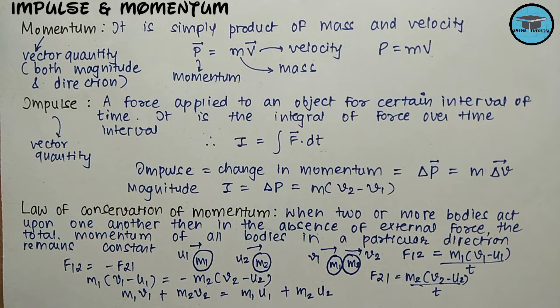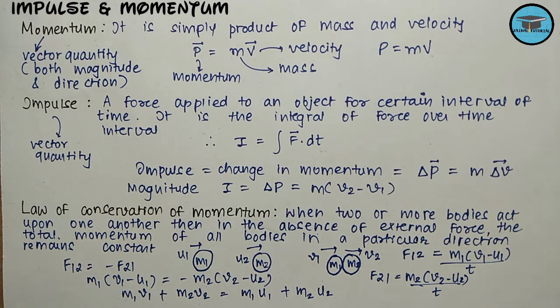That means the momentum before collision is equal to the momentum after collision. This is what the law of conservation of momentum is, and in mathematical form we can write it in this form only.